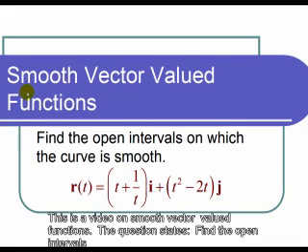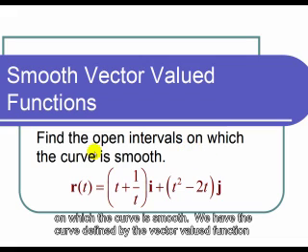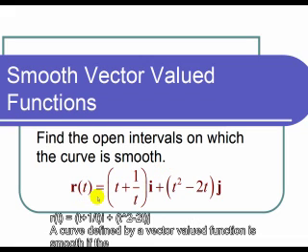This is a video on smooth vector-valued functions. The question states, find the open intervals on which the curve is smooth. And we have the curve defined by the vector-valued function, r of t is equal to (t plus 1 over t) i plus (t squared minus 2t) j.